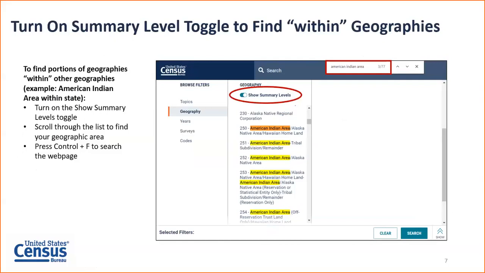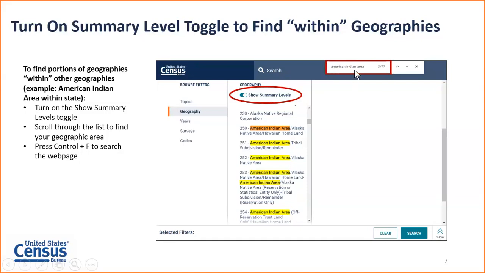Our recommendation is to turn on the Show Summary Levels toggle. Hopefully you're familiar with this already, but we'll take a look at this in just a moment. The benefit of turning on the toggle is once you go through the steps to find the geographic area, you'll notice that there is a 3-digit code that identifies the type of geography that you're looking at. It's a great way to refer back to this information if you'd like to quickly reference the geography type you need in the future. You can also press Control-F while you're on the page and type in a keyword.